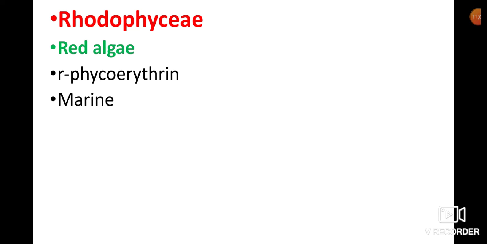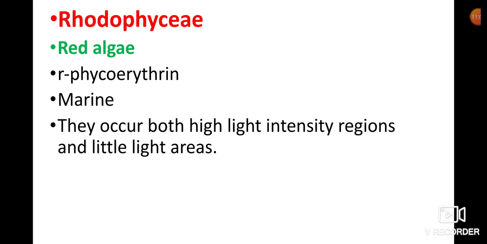Mostly these are found in marine habitats, and they occur in both high light intensity regions and also little light areas.